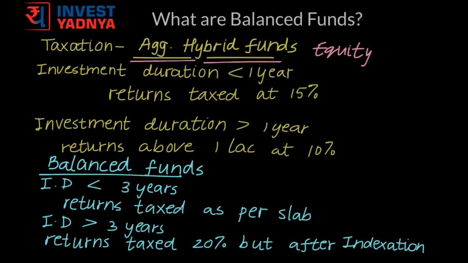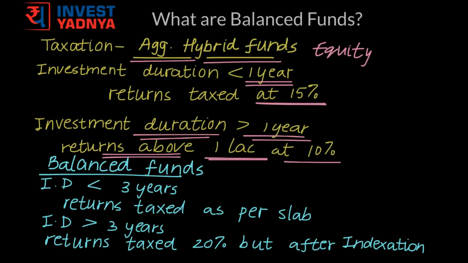And so, if you hold on to these funds for less than a year, the returns earned would be taxed at 15%. Long-term capital gains tax has been imposed on pure equity and equity-oriented funds starting 1st April 2018. So if your investment duration is more than a year and you're redeeming your investments on or after 1st of April 2018, whatever gains you make above 1 lakh rupee would be taxed at 10%. Now this 1 lakh rupee is for the year of redemption and not for every year of investment.